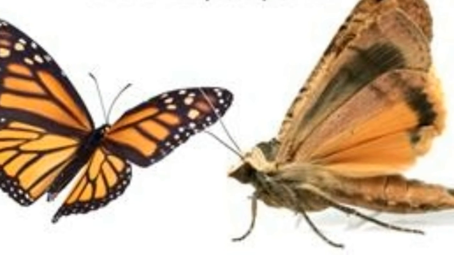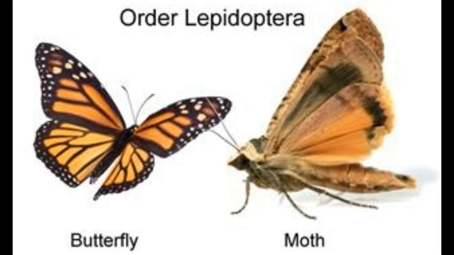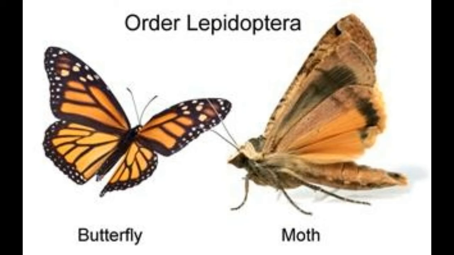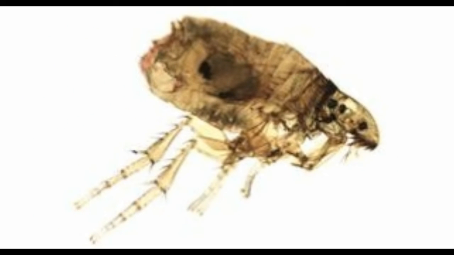Following is the classification of some commonly found flying insects: grasshoppers and crickets, order Orthoptera; cockroaches and mantids, order Dictyoptera; butterflies and moths, order Lepidoptera; beetles, order Coleoptera; flying ants, bees, wasps and sawflies, order Hymenoptera; dragonflies and damselflies, order Odonata; fleas, order Siphonaptera; flies, order Diptera; stick and leaf flying insects, order Phasmida; winged termites, order Isoptera; cicadas, aphids, hoppers, and water bugs, order Hemiptera.